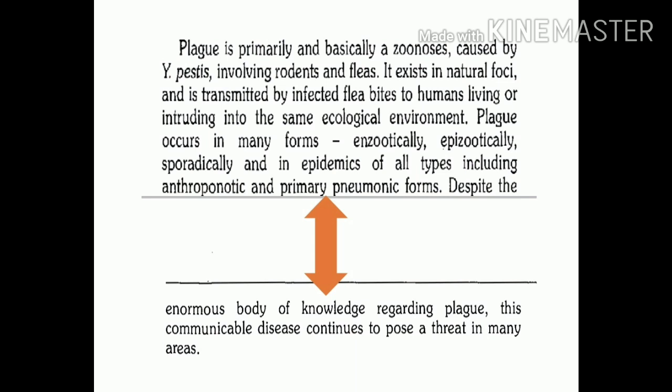Now what is the meaning of enzootic and epizootic? Enzootic means endemic distribution of disease in animals, and epizootic means epidemic distribution of disease in animals. So simply we can say it is found in animals also, either in endemic form or in epidemic form.